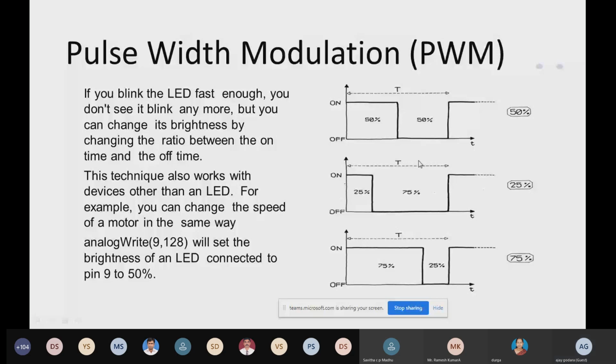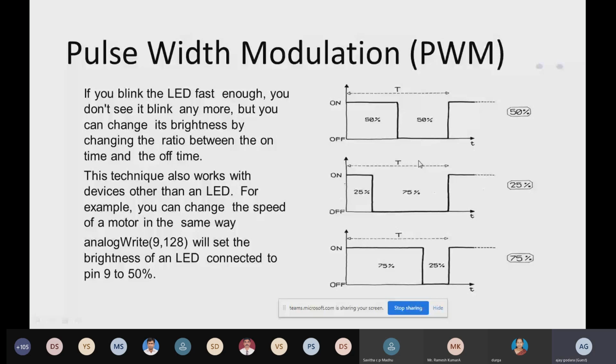Take an example of your ceiling fan. There are a few conditions that I'm going to put on the ceiling fan. First, I'm going to rotate my regulator and make it full speed, and my switch is still off for that particular fan. Now I'm going to turn on that fan with my switch for 10 seconds and turn it off after 10 seconds. That means for 10 seconds my fan is on, and after 10 seconds my fan is off, on and off. This process I'm repeating for infinite time.